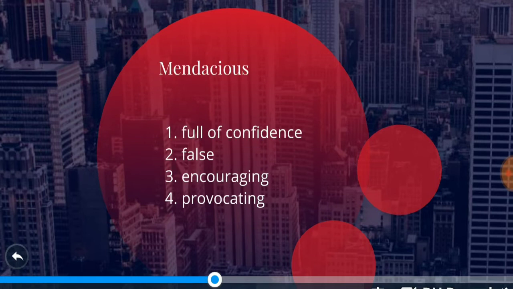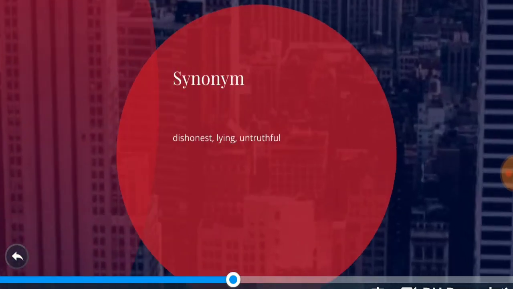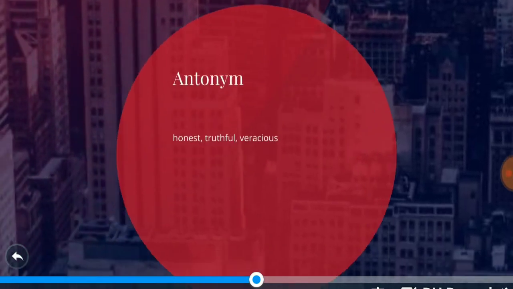If I talk about the synonyms, again we have stated them here. The synonyms are dishonest, lying, untruthful. Antonyms are honest, truthful, veracious. Again, one of the synonyms for mendacious is crook, right?